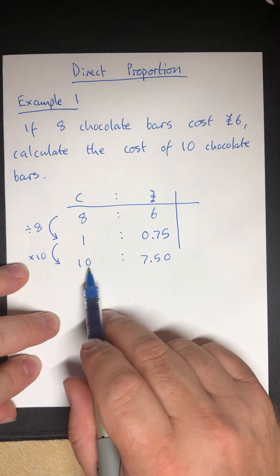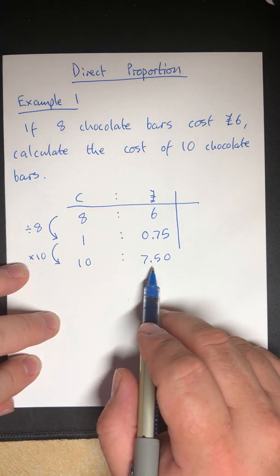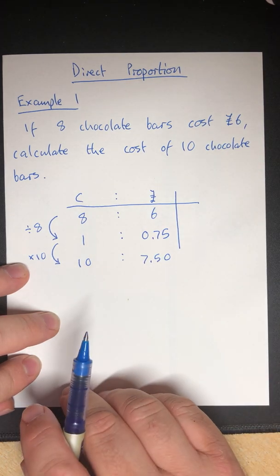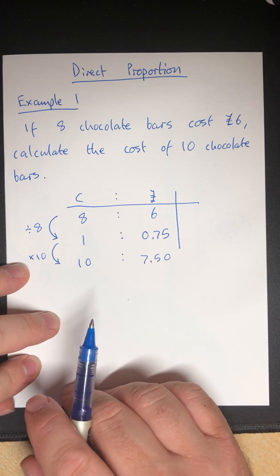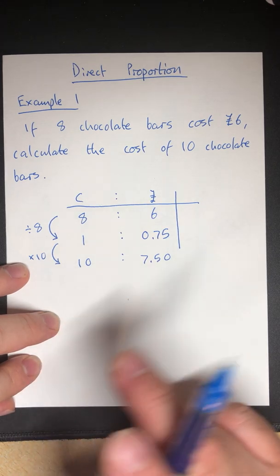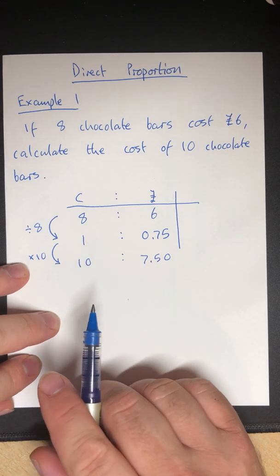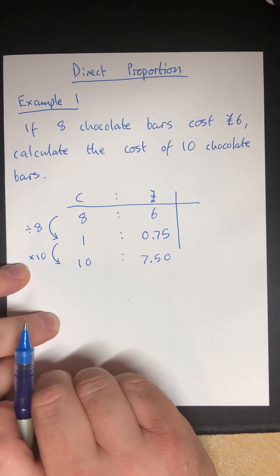So I can see that 10 chocolate bars will cost me £7.50. Okay, so that's our first direct proportion question. And it's direct proportion because as one value goes up, the other value goes up. They both go up. So the more chocolate bars I have, the more it will cost me. Let's look at a second example.